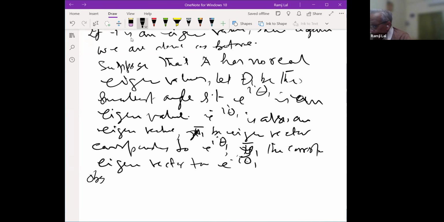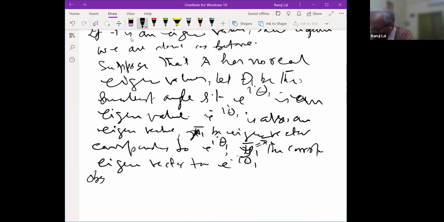Indeed, y1 bar is the conjugate of x1 bar. That is something which we have already observed: if lambda is an eigenvalue and x is an eigenvector corresponding to that, then lambda bar is also an eigenvalue, and x bar is the eigenvector corresponding to that.